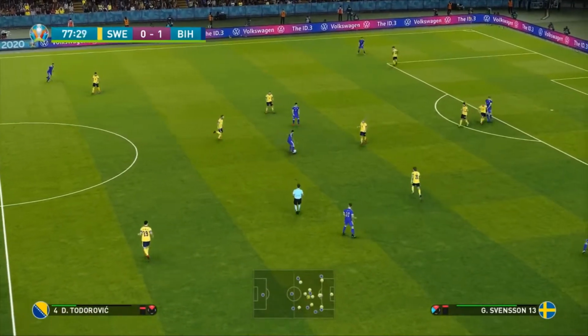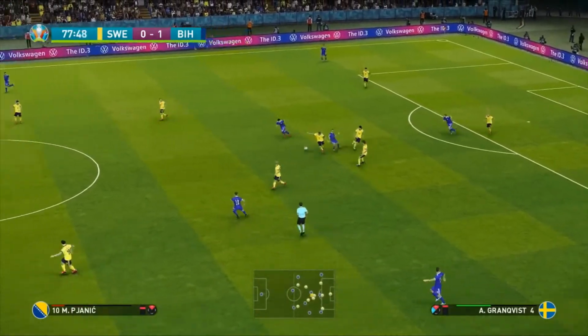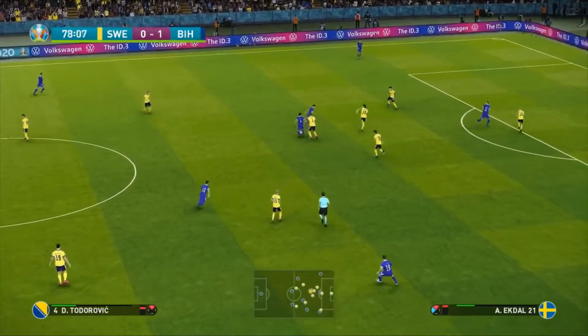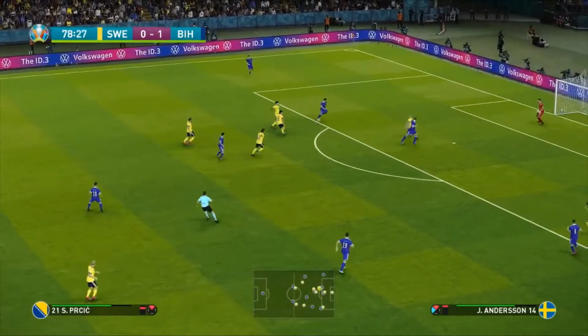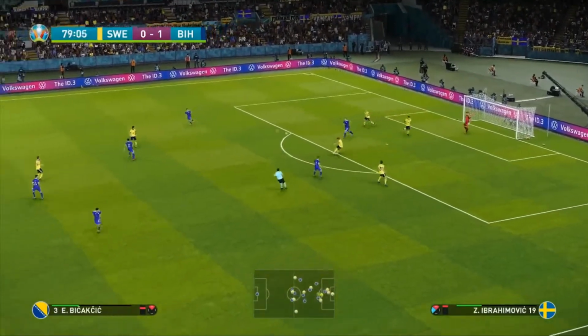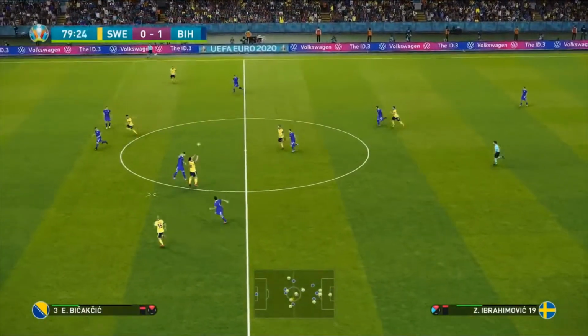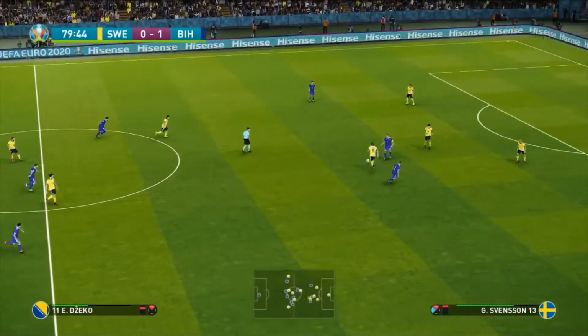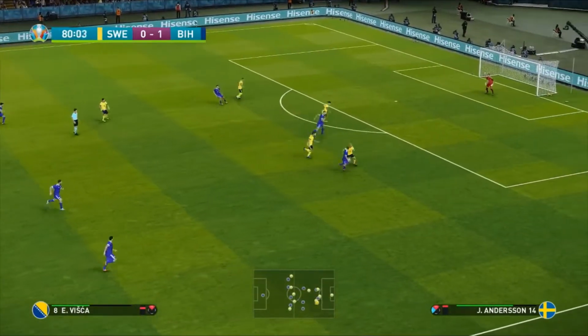Pjanic gets it back. Now Todorovic has been able to move up here. But it could be costly. He gets the ball back. Good defending. He's pushed in there. And he could have gone to Prisic, who didn't continue his run on, which is a little bit questionable from him there. Here's Ibrahimovic. Now, Žeko. For Vishka.